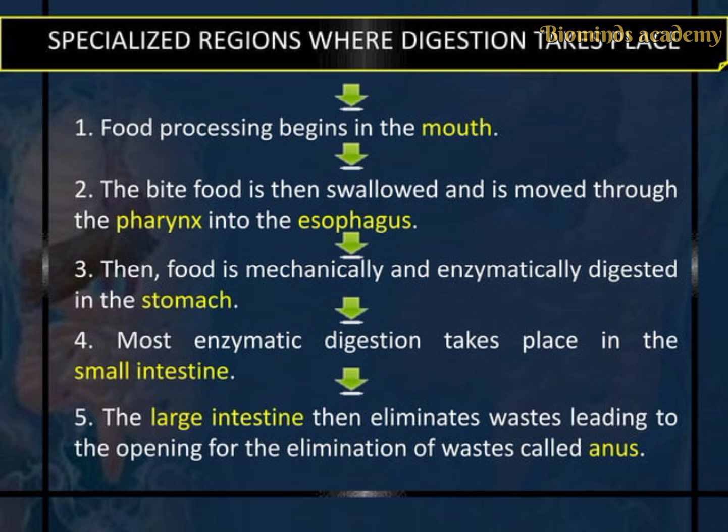Then it goes to the stomach. In the stomach, the digestive juices, including the acids and the enzymes, break down the food further. Then the stomach's muscular walls churn and mix the food into a semi-liquid form called chyme. Then it goes into the small intestine. Here it is divided into three parts.